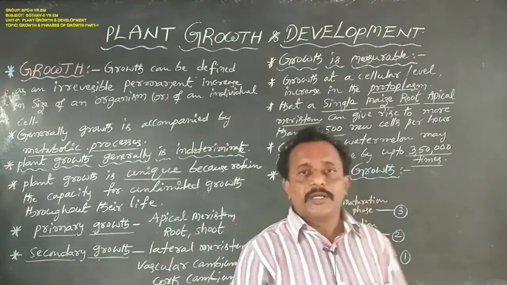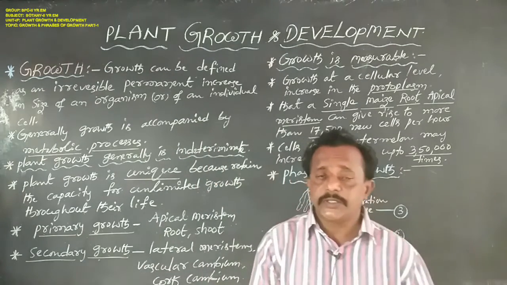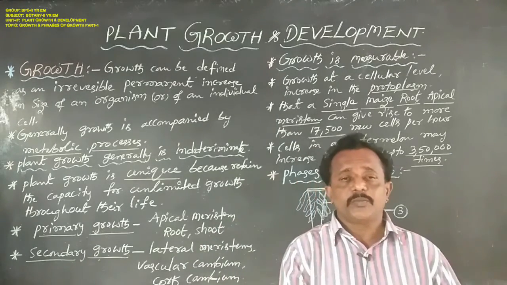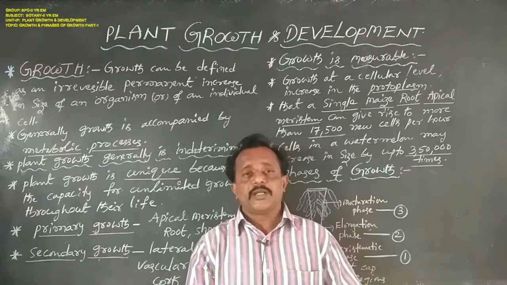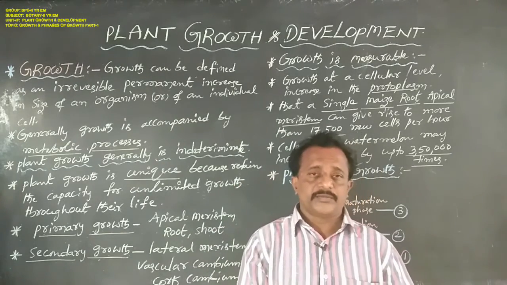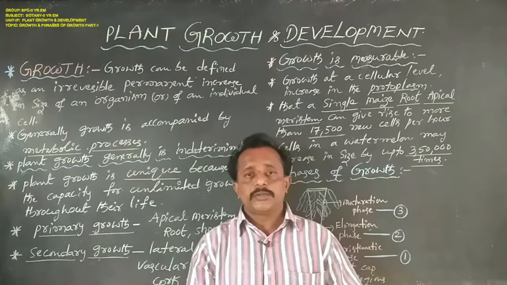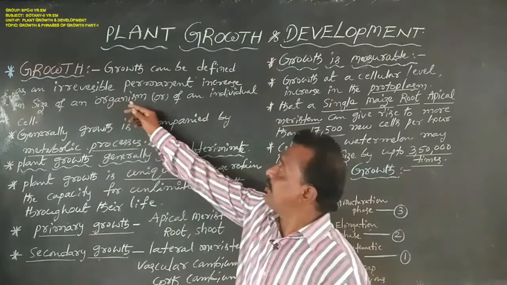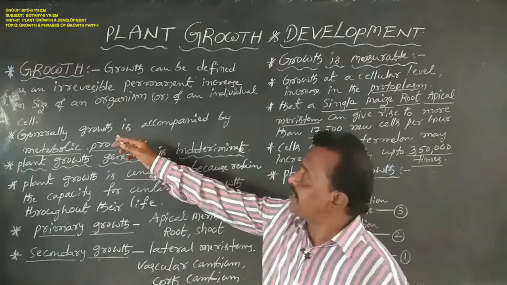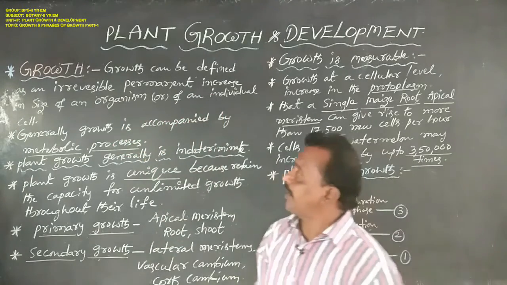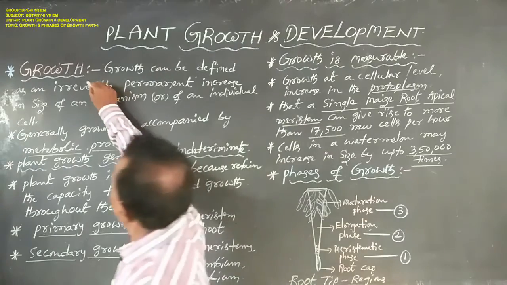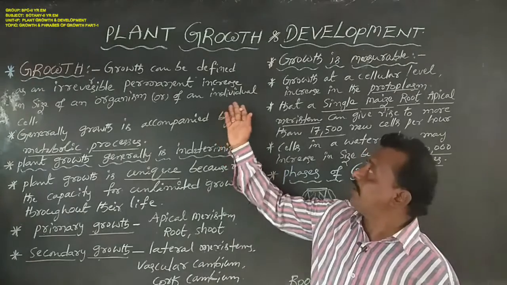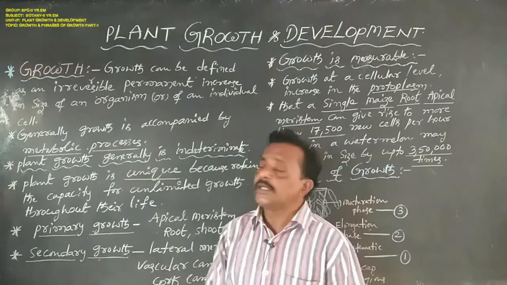What is the meaning of growth, dear students? Growth is regarded as the most important characteristic feature of all living organisms. So what is growth? Growth can be defined as an irreversible permanent increase in size of an organism or of an individual cell. That is called growth.